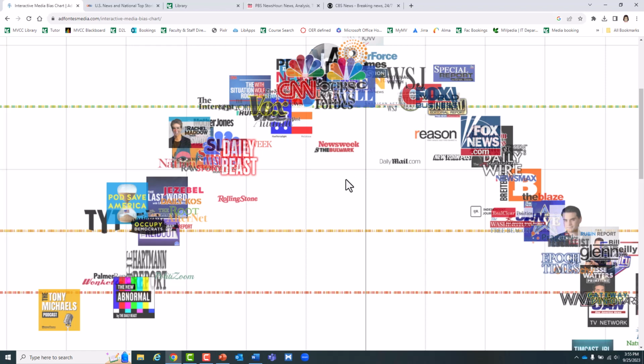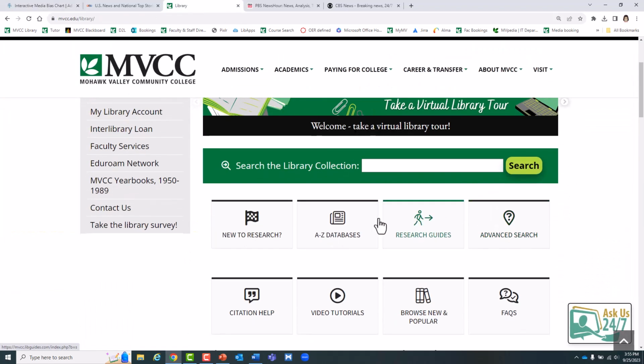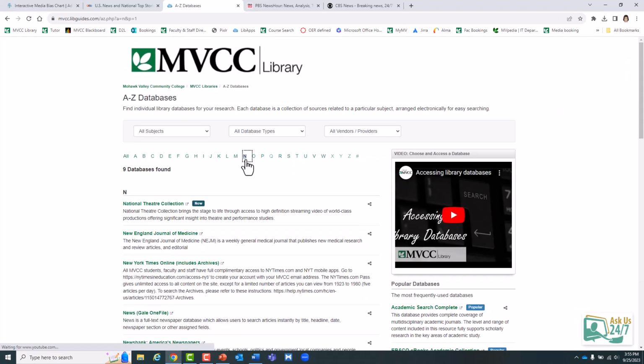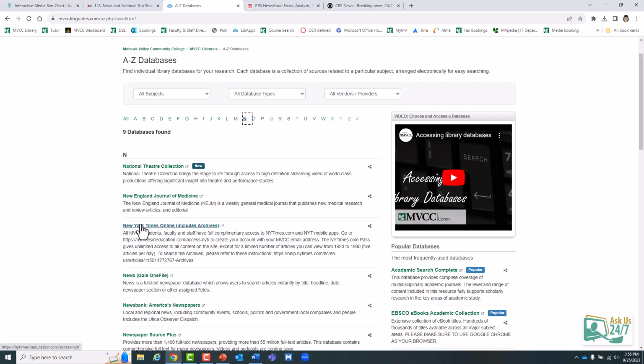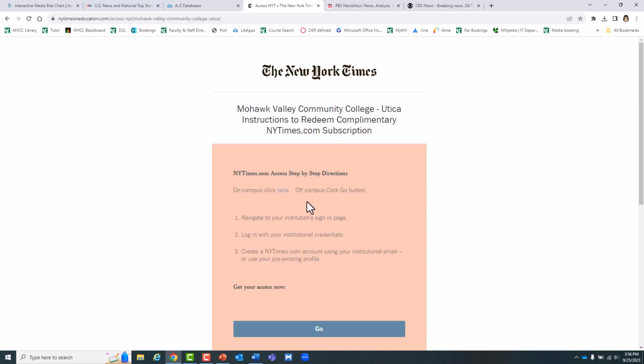To create an account with the New York Times, just go to the library website, go to our database list, click on N for New York Times, and select New York Times Online. Just select Mohawk Valley Community College if this is your first time making an account. And if you're on campus, there's a link to select, but if you're off campus, just select the blue Go button. And then it'll walk you through creating an account. Just make sure you enter your student email address and that you enter it in correctly.